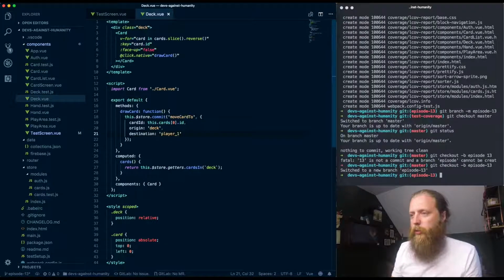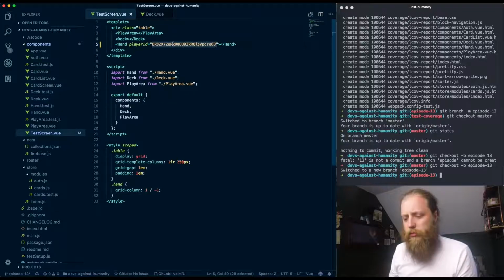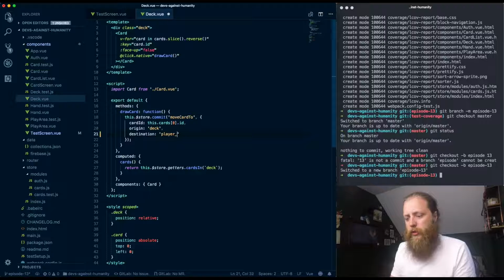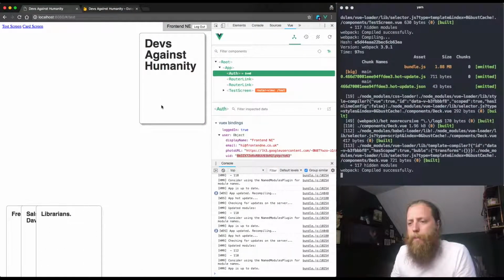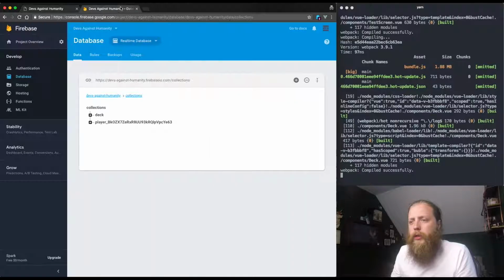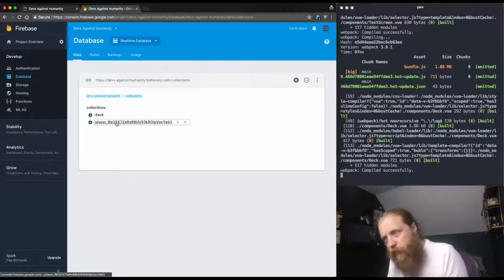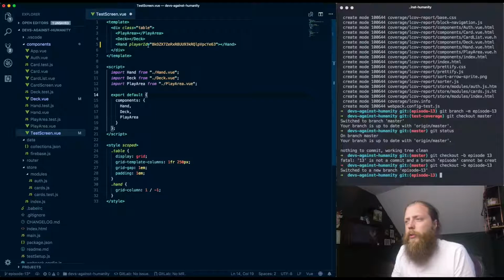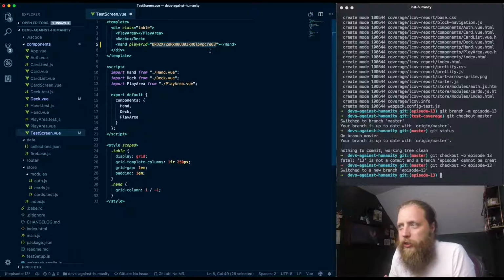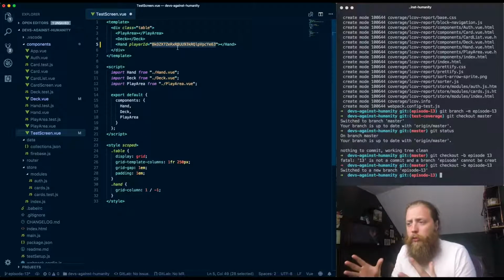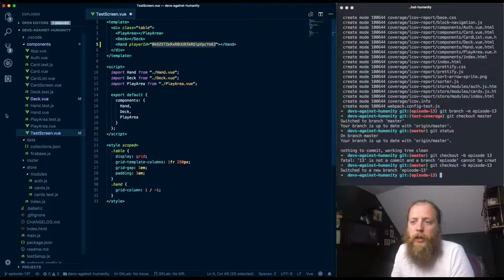So that's somewhere else where we need to pull in this, which should be fairly easy once I've just built the hand. So there we go. If I do that, we can now see we have player_, and then this is our UID. Okay, so what we want to do now is, instead of hard coding 63, we want to pull that in from somewhere dynamically. And where have we got that dynamically? We have that in our auth module.